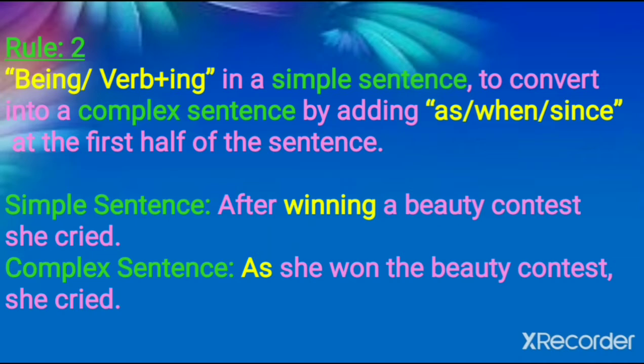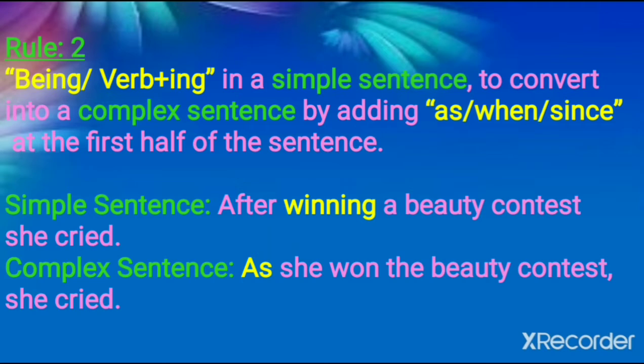And next, complex sentence. So what is the rule here? Rule number 2, to convert the simple sentence into a complex sentence: if the simple sentence consists of a verb with ing form or being form, being is nothing but is, was, etc., then we can use as, when, or since in the first half of the sentence.